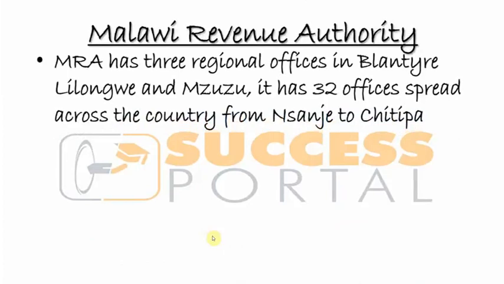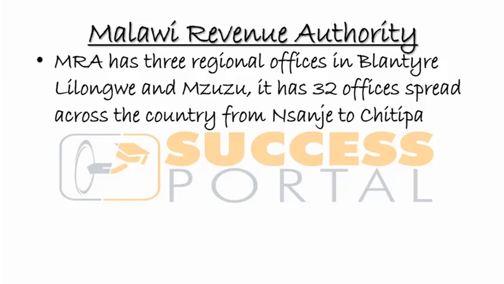The MRA also has three regional offices, that is Blantyre, Lilongwe, and Mzuzu. In these three districts, we have the regional offices. But on top of that, we also have 32 other offices spread out across Malawi, from Nsanje to Chitipa. You'll find an MRA office in Nsanje, in Karonga, right?